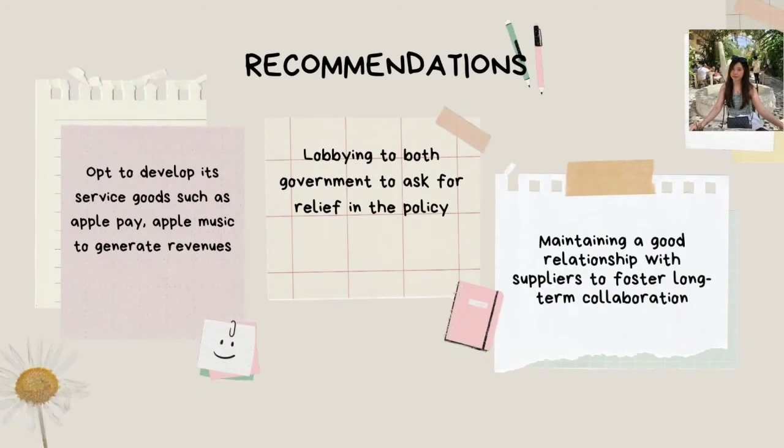So the recommendation that we suggest is for Apple to develop not only products but also services such as Apple Pay or subscription-based products such as Apple Music to further increase their revenue. Moreover, it should realize the importance of lobbying, which is a good way to ask for relief in the policy, since the company is beneficial for both countries. Also, maintaining a good relationship with suppliers is important for possible future business agreements and long-term collaboration.